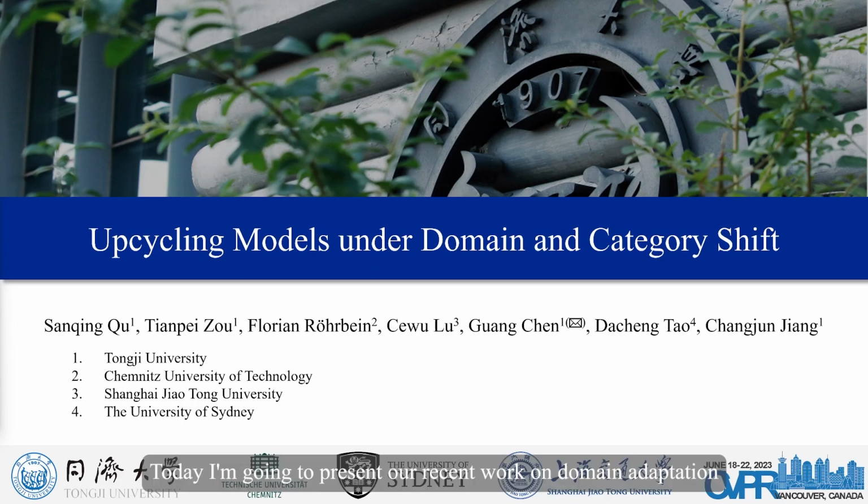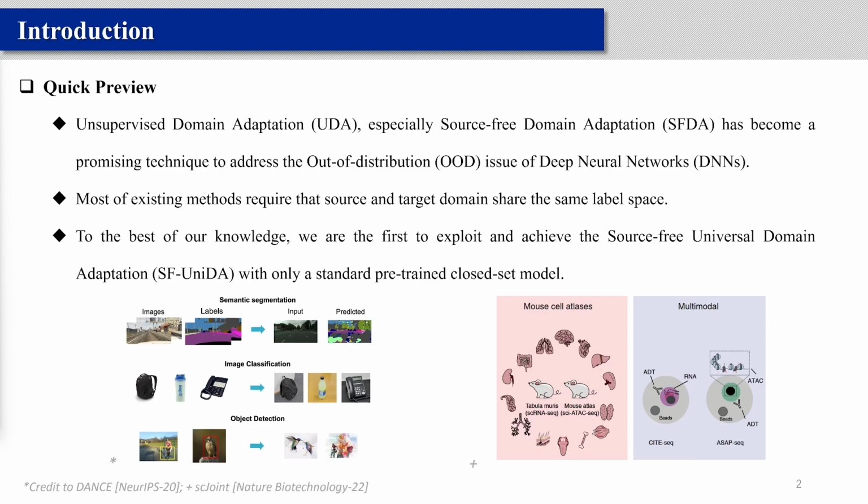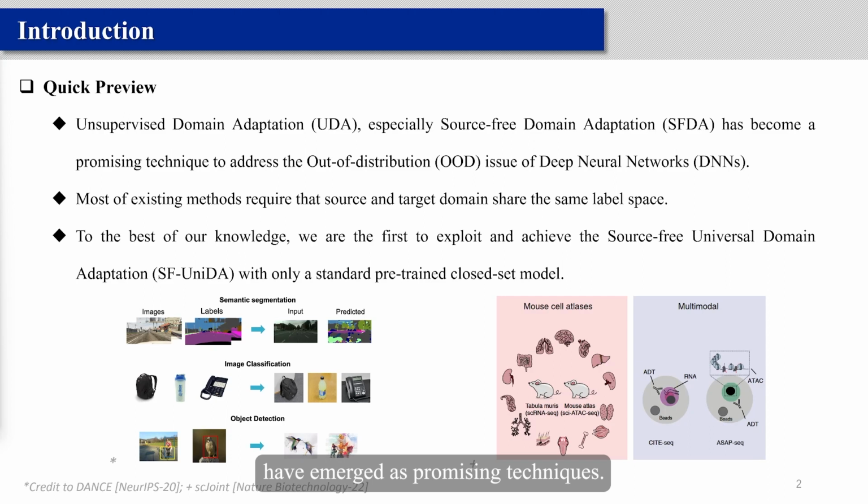Today I'm going to present our recent work on domain adaptation, upcycling models on the domain and category shift. As we know, deep neural networks often perform poorly when confronted with out-of-distribution data. To tackle this challenge, unsupervised domain adaptation (UDA) and especially recently proposed source-free domain adaptation (SFDA) have emerged as promising techniques.